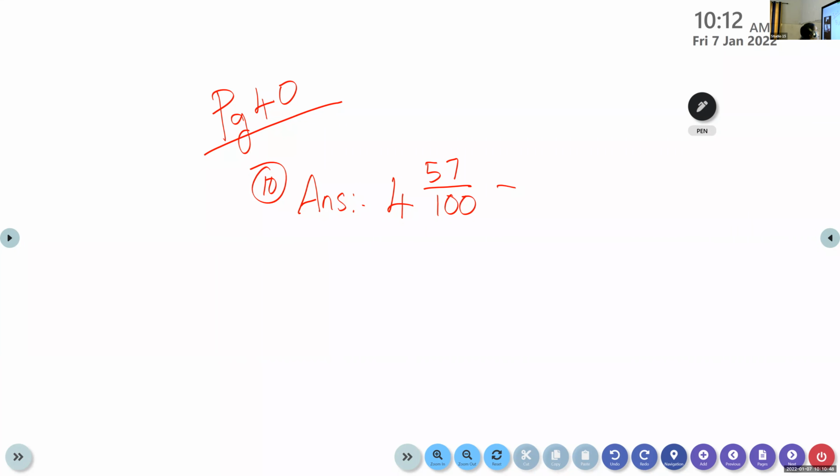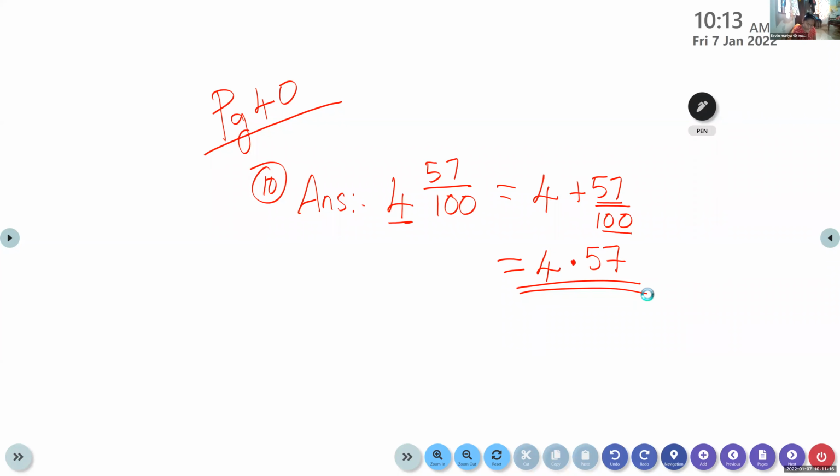So what is the meaning here? We have a whole number 4 plus we have a fractional part 57 by 100. Yes, children, you have to write this step. So how to write this, children? 4 is the integral part. After that, we will put the decimal point. Here 2 digits, here also 2 digits. So we have to just write 4.57. Yes, children, clear?